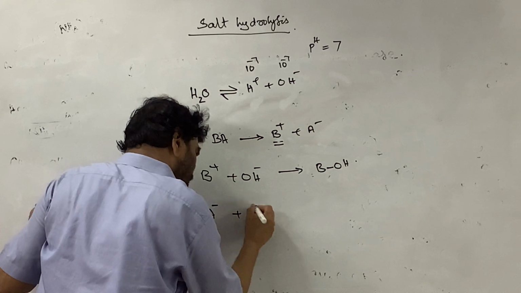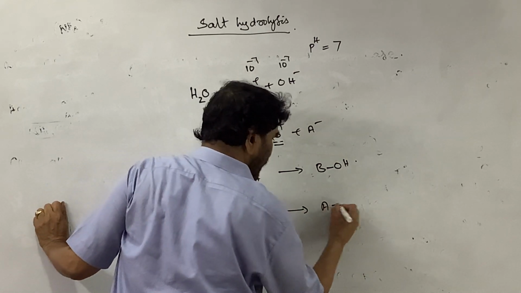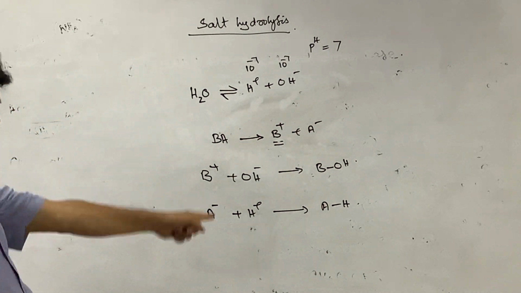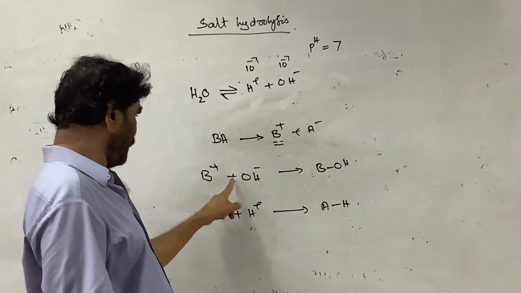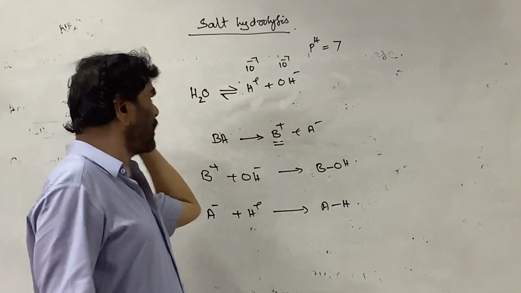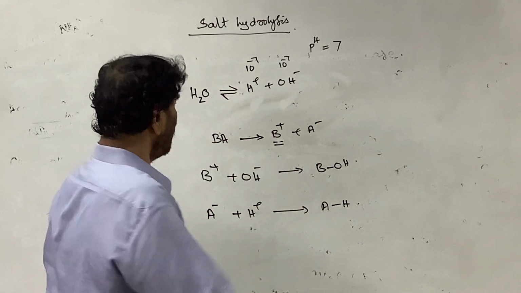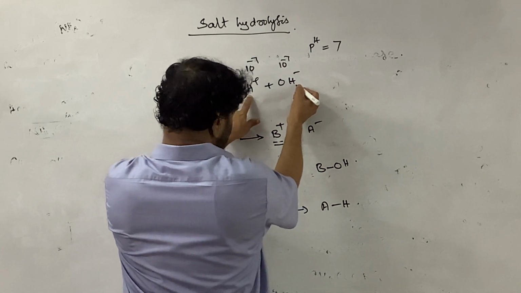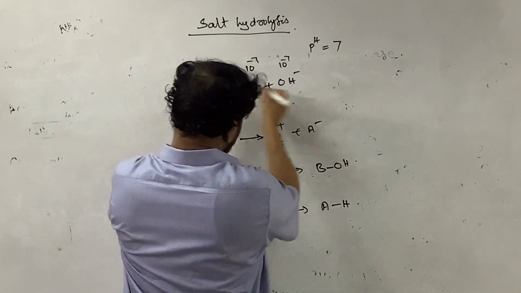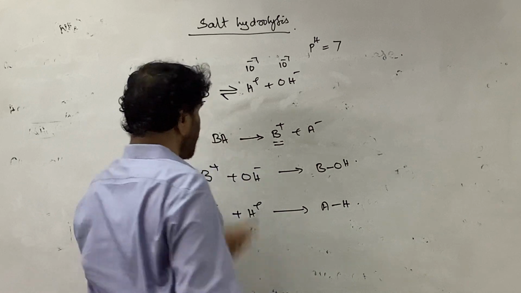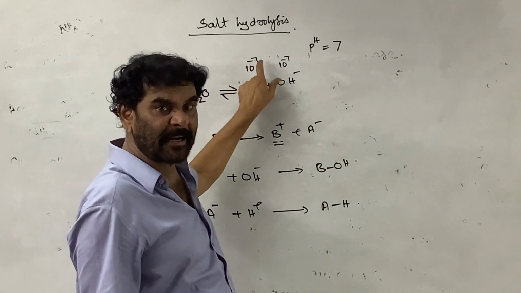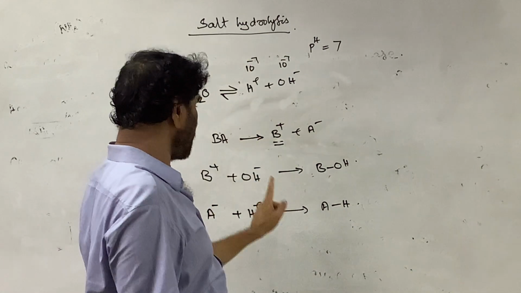A minus plus H plus ion gives AH. This is the equilibrium. If this removes the OH minus ions, the equilibrium is disturbed and water further undergoes dissociation. More H plus ion is produced, and some more OH minus ion is produced, at most in the forward direction. In that process, the H plus ion concentration exceeds 10 to the power of minus 7, and then the solution becomes acidic.